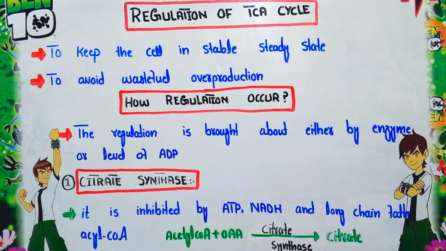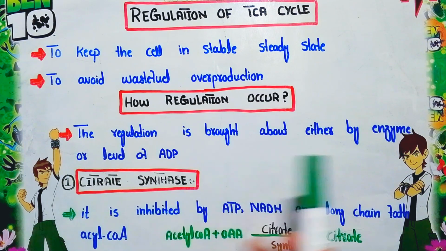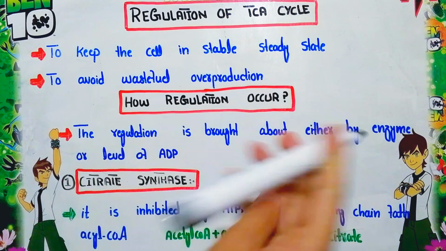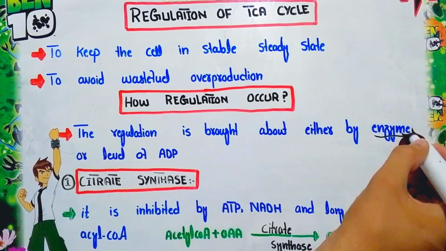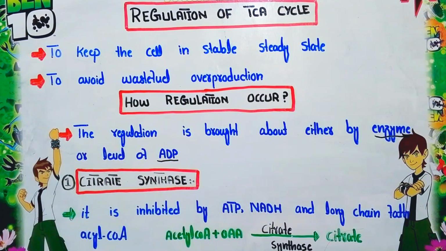Now the second part of our lecture: how the regulation of the TCA cycle occurs. Mainly the regulation of the TCA cycle occurs either by enzymes or by the level of ADP. These are the two important factors that are able to regulate the TCA cycle. The first is enzymes, and the second is ADP.